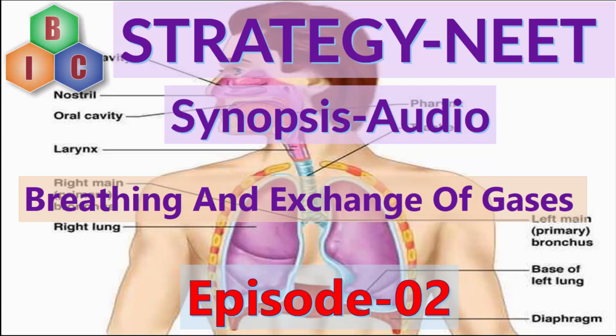First are the external nostrils, then the air enters the nasal passage, then the nasal chamber or the nasal cavity, then the nasopharynx, then the glottis, then the larynx, from the larynx into the trachea, then the trachea into the primary bronchi, from primary bronchi to secondary bronchi, secondary bronchi to tertiary bronchi, tertiary bronchi to bronchioles, from bronchioles to terminal bronchioles, then to the respiratory bronchioles, and finally to the alveolar duct, which ends in the alveoli.